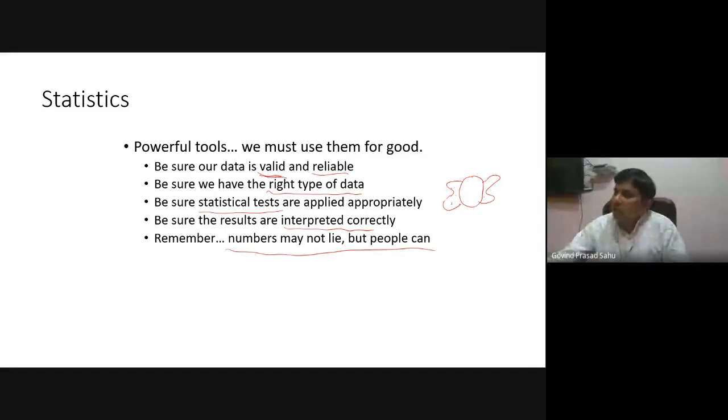Suppose he just cuts one wing of the fly and orders it to go away. Somehow the fly managed to fly away, and the second time he cuts another wing and again orders it to go away. Since the wings of the fly are cut, it cannot fly. So the conclusion they derive is that earlier the fly was obeying the order, but now it is not obeying the order. So the fly is deaf.